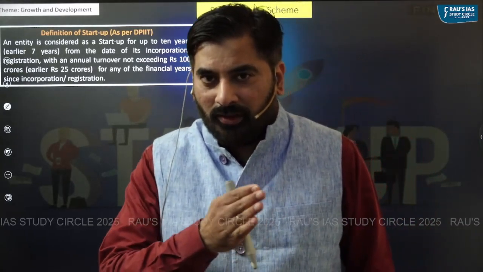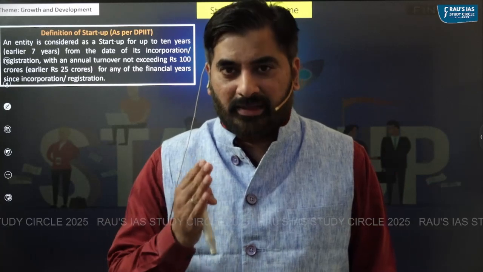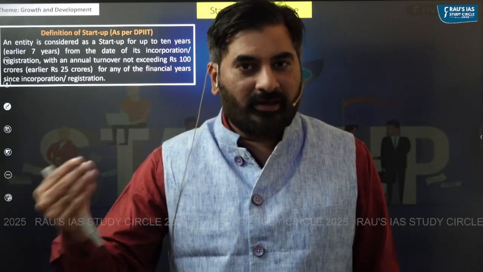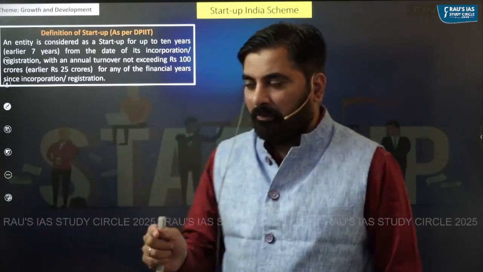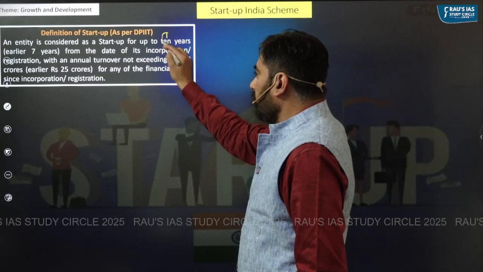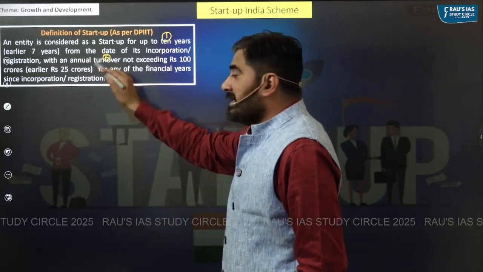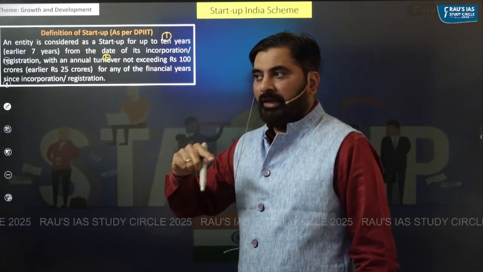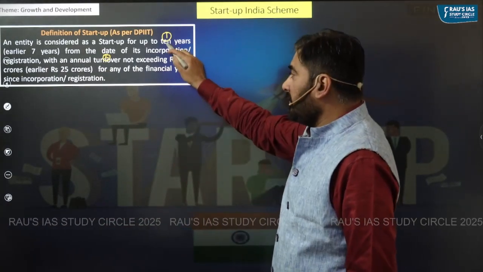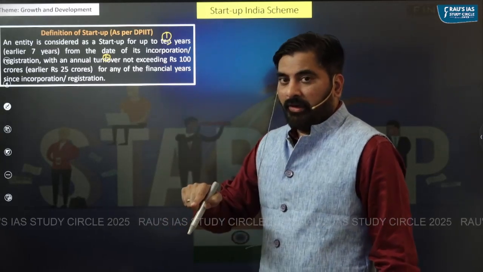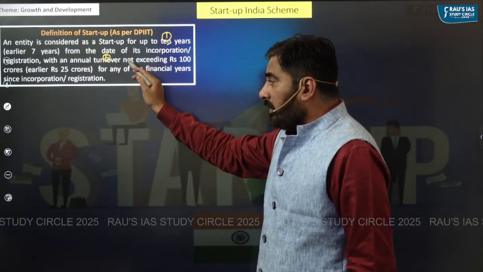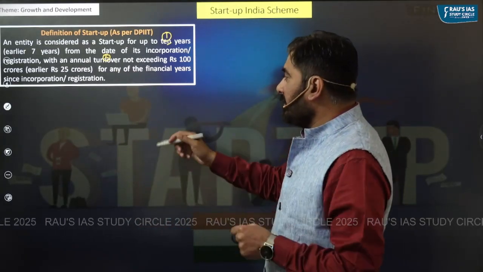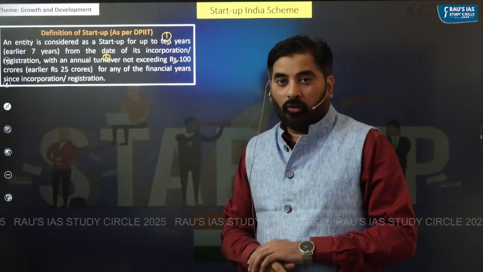According to the criteria specified by the government, to be eligible to be considered as a startup, a particular company would have to fulfill two criteria simultaneously. Criteria number 1, the company should be less than 10 years old. Criteria number 2, its annual turnover during those 10 years should be less than rupees 100 crores.